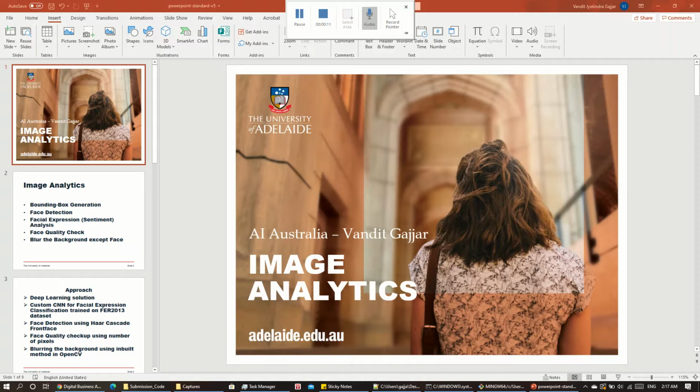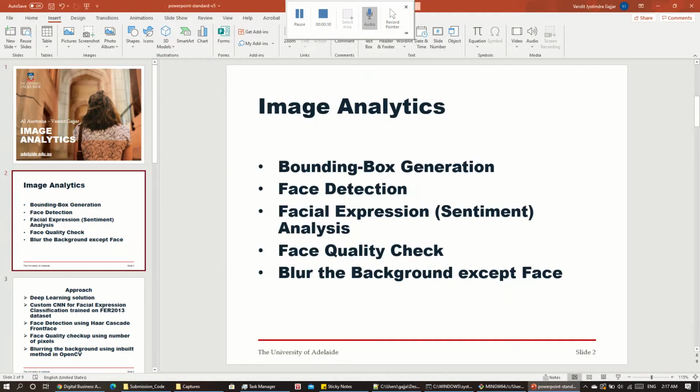I am here to present the talk for the image analytics task that has been assigned to me by AI Australia for the data analyst internship program. Now, moving to the next slide, I will cover the timeline of this presentation. So basically, we are focusing on the image analytics task.